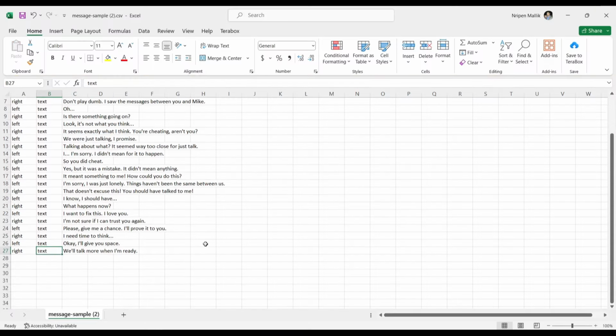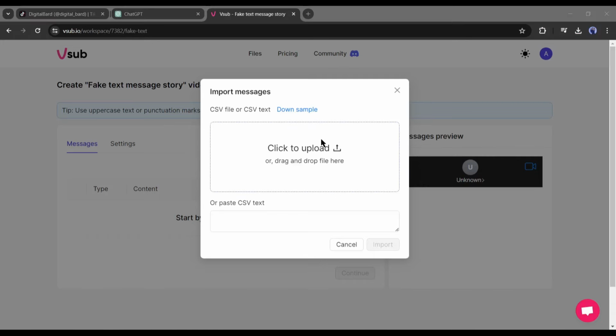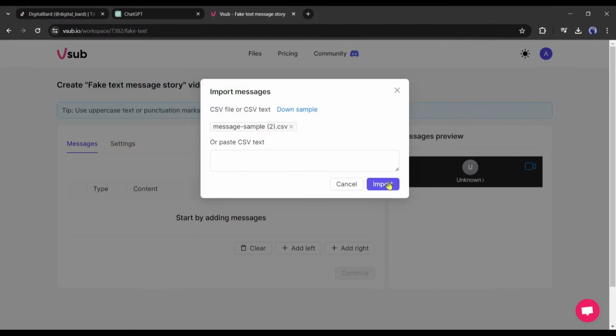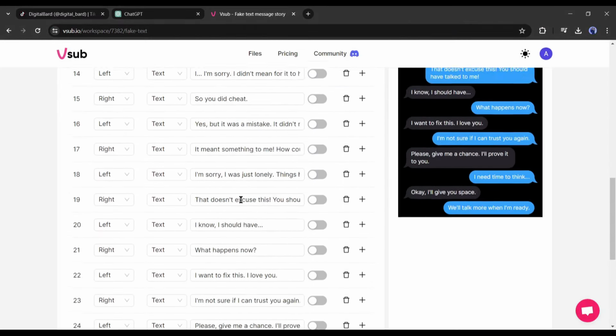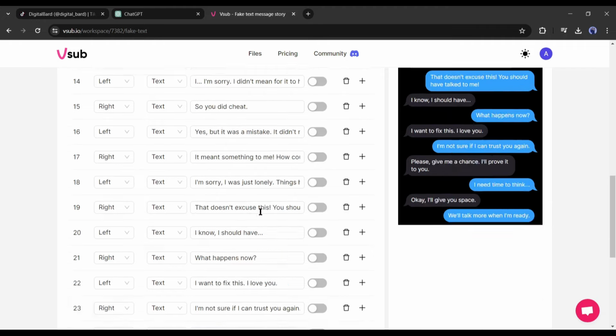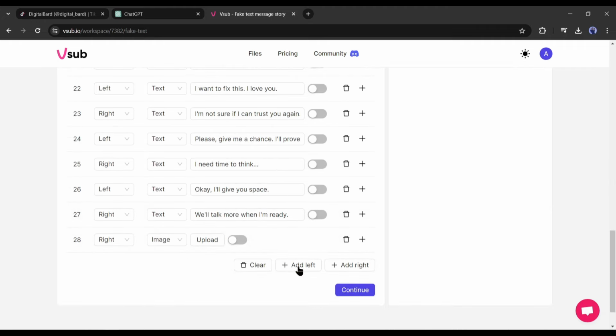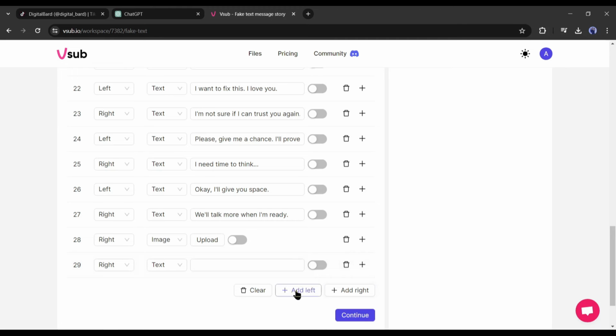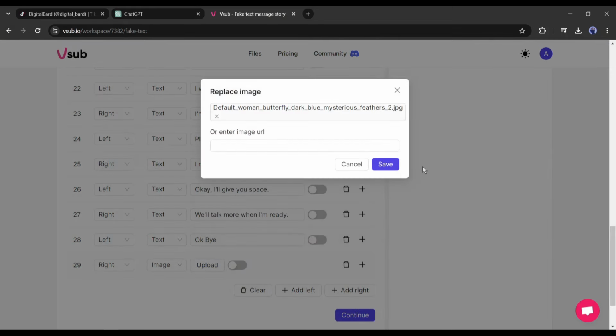Once the process is done, save the CSV file and then upload it on Vsub. And you can see our conversation is now here. If you want to add some more dialogue, then click on the Add Right or Add Left button from here. Add right for the husband's text and add left for the wife's text. You can add emojis also. Not only text, you can add images to the conversation. To do that, select the person. After that, select the image from here. Then click on the Upload button and upload the desired image.